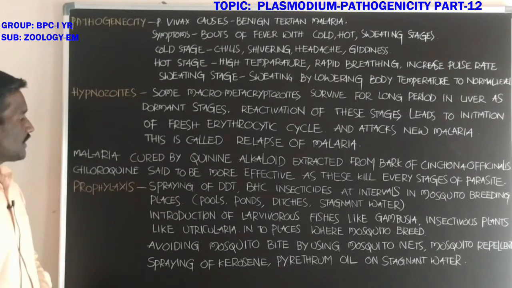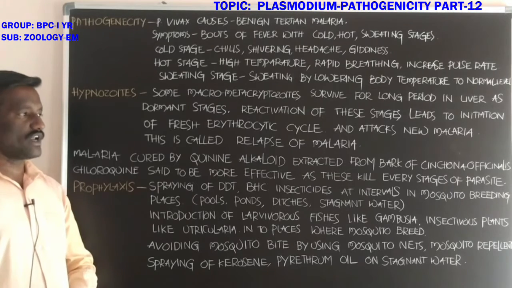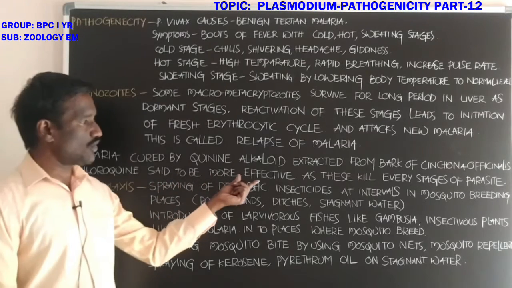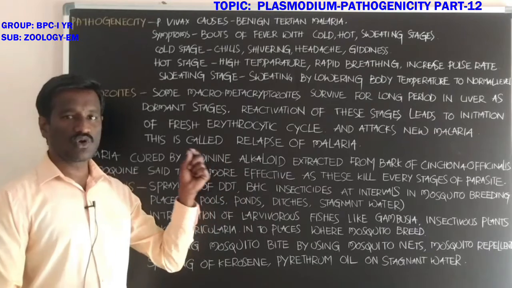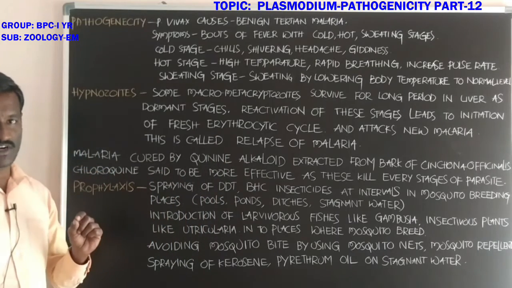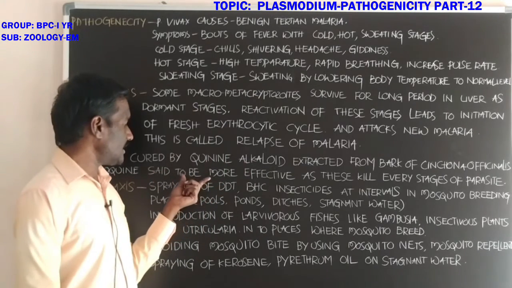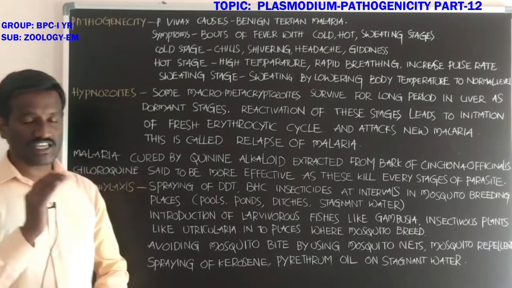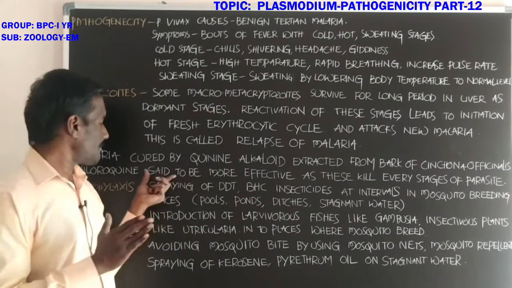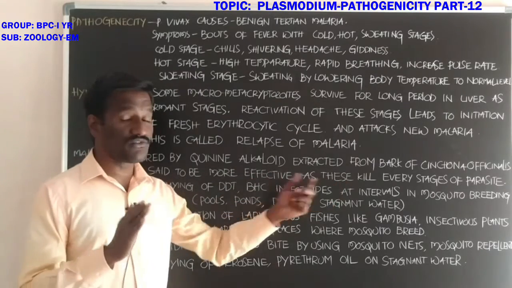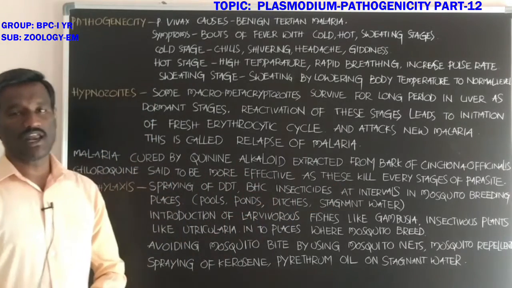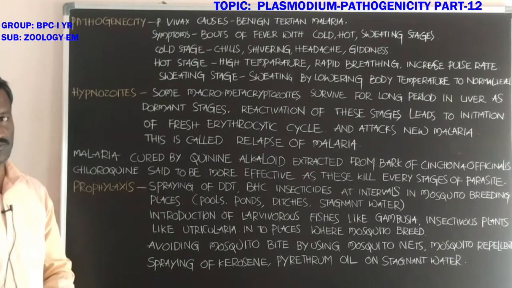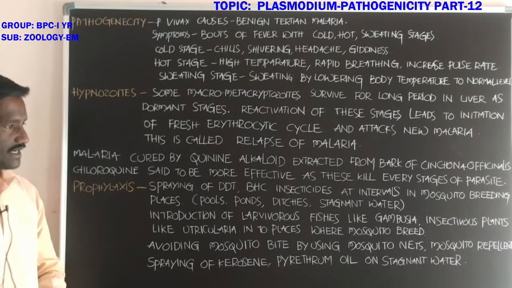Next, chloroquine. Chloroquine is also a medicine, and it is said to be more effective as it kills every stage of the malaria-causing Plasmodium parasites.